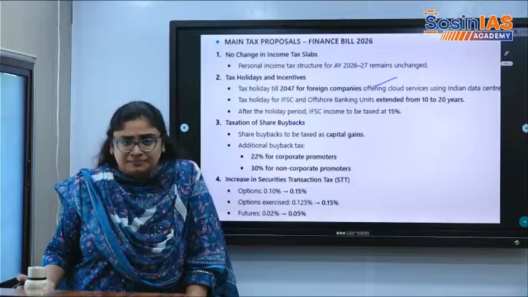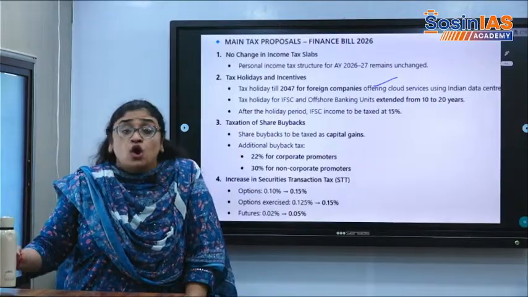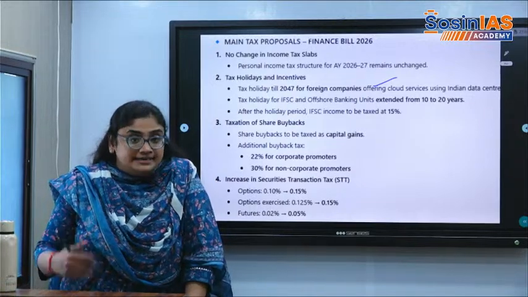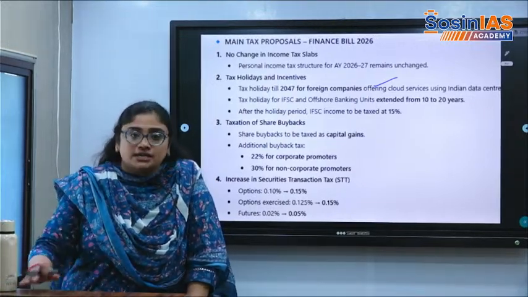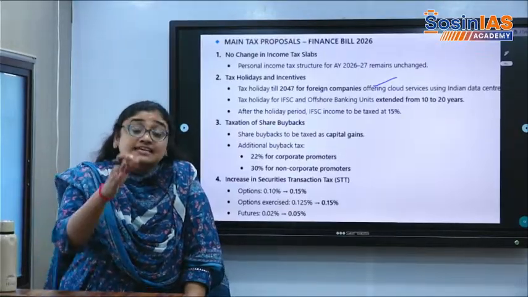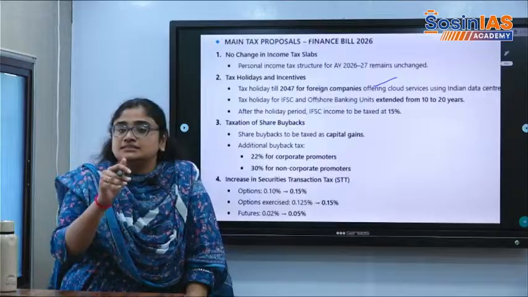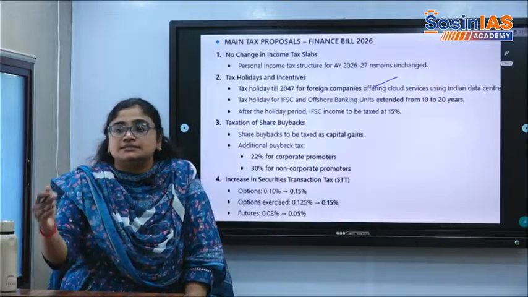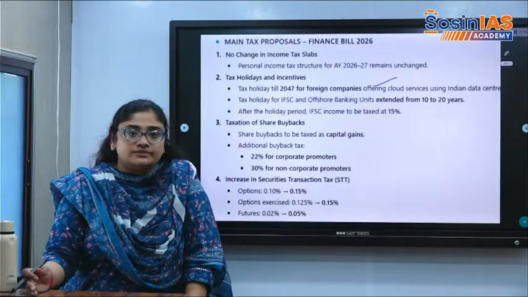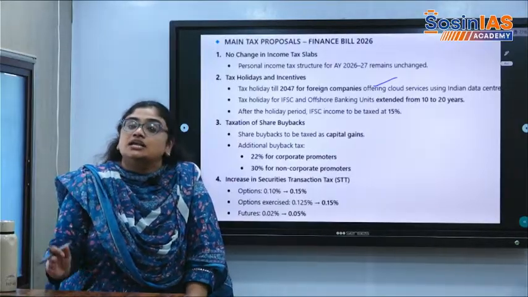AWS, that is one cloud service platform. So all these foreign companies, if they come to India, and most of these foreign companies basically set up their data centers in other countries like Hong Kong, Singapore, Dubai, because they give a lot of tax holidays and incentives. In India, taxes are huge.